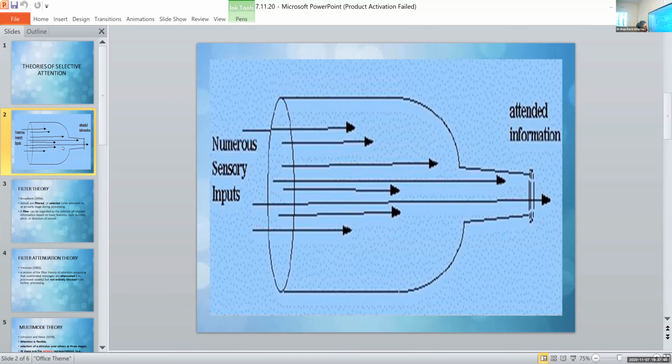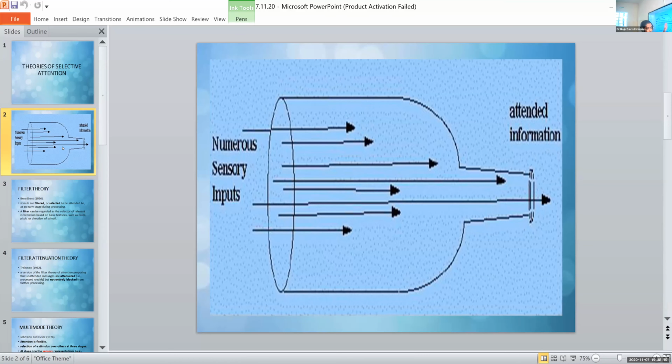There are so many inputs from the different sensory modalities, and when they reach the bottleneck, the bottleneck acts as a filter. The whole material inside the bottle wouldn't come out of the bottle. Yes or no? The whole portion won't pass through the bottleneck.